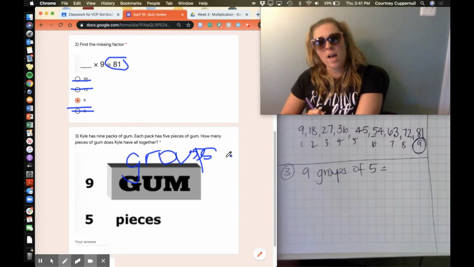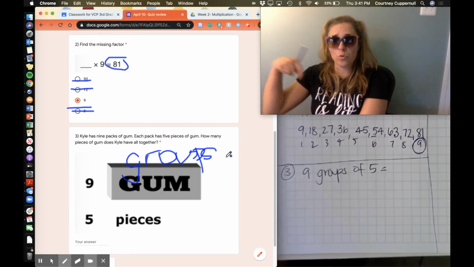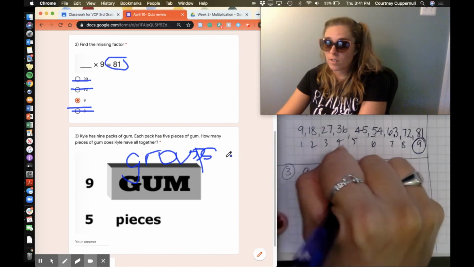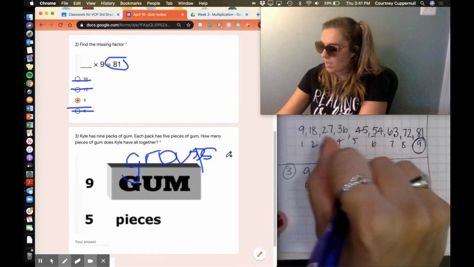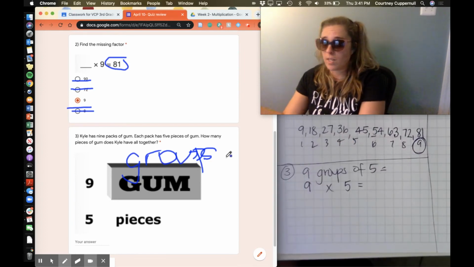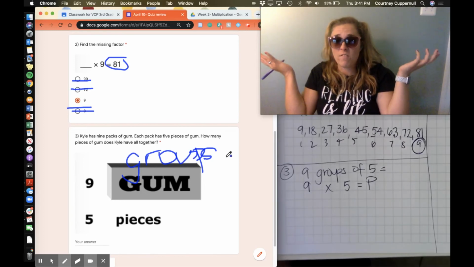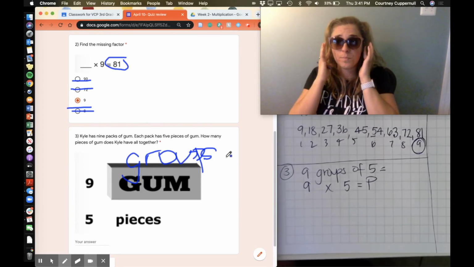Well, I know that a mathematician reads a multiplication sign as groups of, so I know this actually means 9 times 5 equals, and it's my job to figure out what the product is, what it equals, right? So I'm going to say P, just have a variable in there. 9 times 5 equals P, it's my job to figure it out.